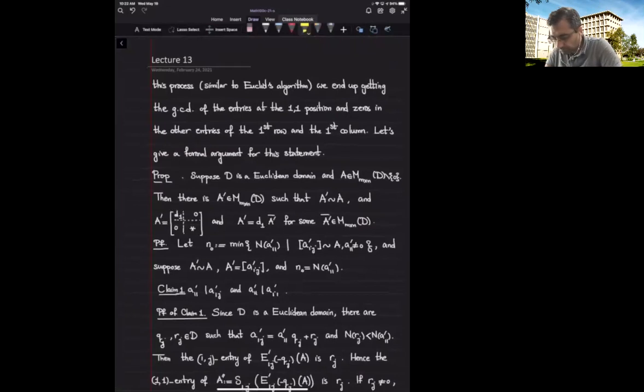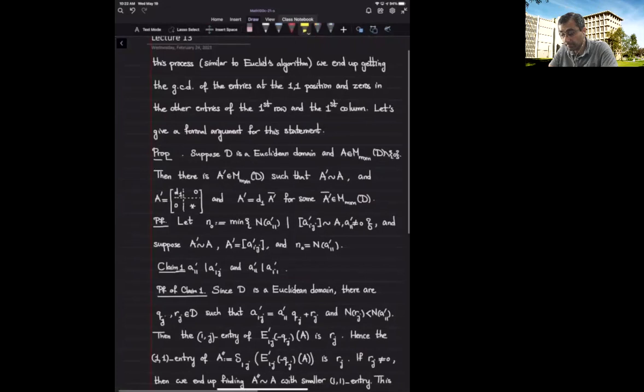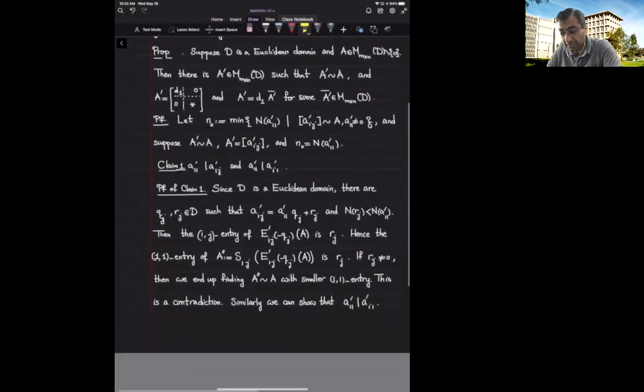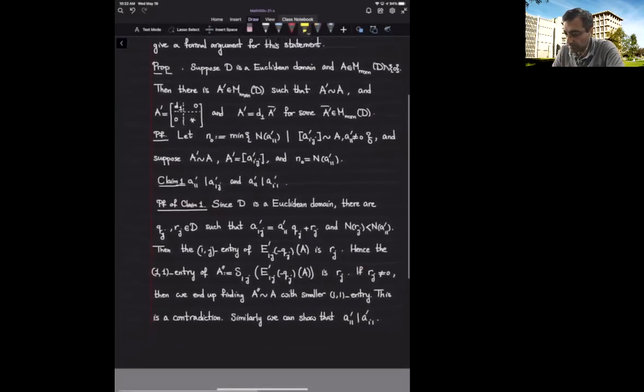Okay, so let's make it formal. Here is a formal formulation of what we want to do. Suppose D is a Euclidean domain, and I give you a matrix A that's not 0. If it's 0, then I'm done. It's rather silly.